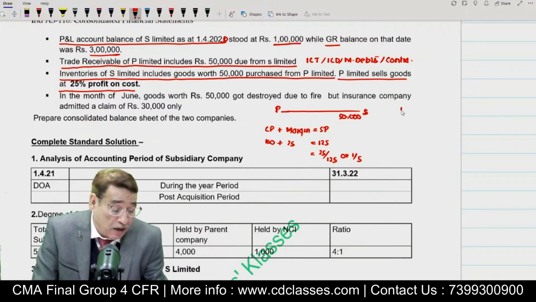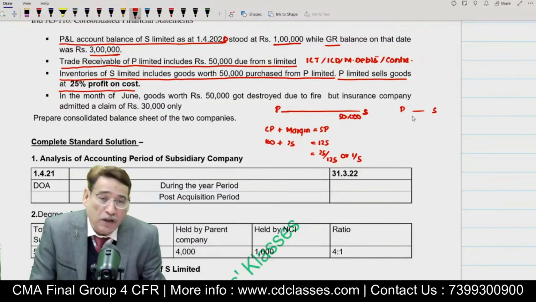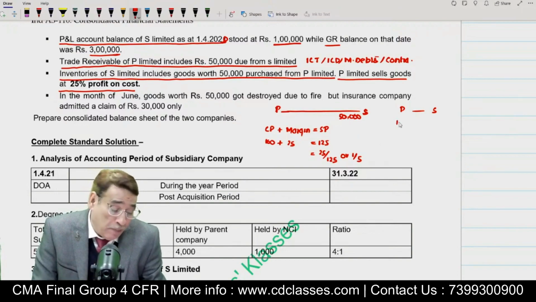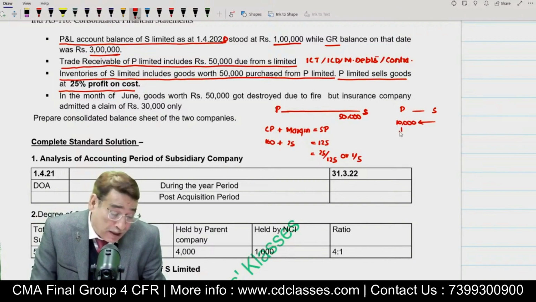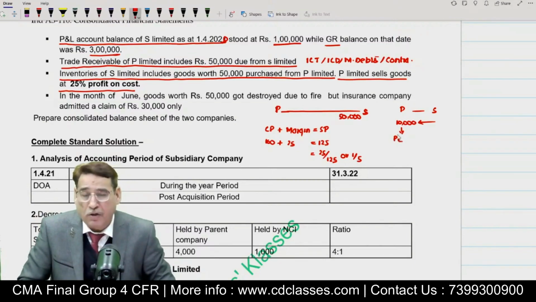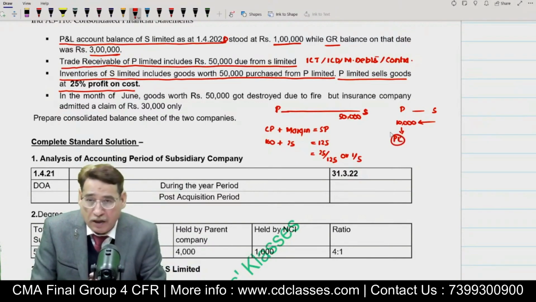Try to understand. If P Limited is selling the goods to S Limited for 50,000, obviously this is the selling price and the profit rate is 1/5. That means P Limited must have earned a profit of 10,000. Is it clear to you or not? Obviously, if I sell goods to you, I am going to earn some profit and I am going to take that profit to my profit or loss account, isn't it? So P Limited must have taken this profit to the profit or loss account.